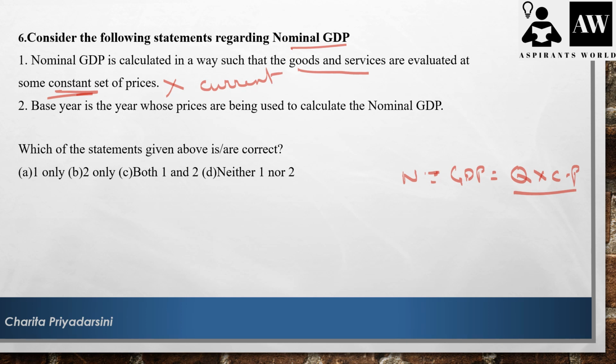And the base year is the year whose prices are being used to calculate the nominal GDP. This is also wrong because it's not the base year, it's the current year. So both the statements are wrong. So the answer goes here as neither one nor two.